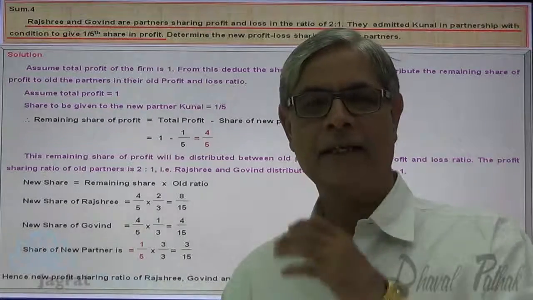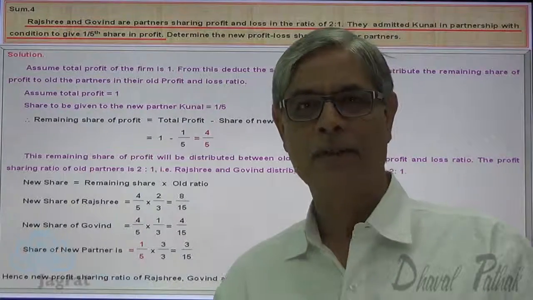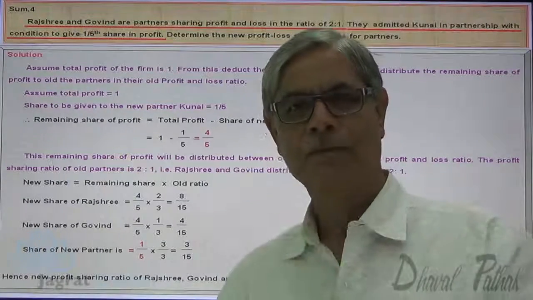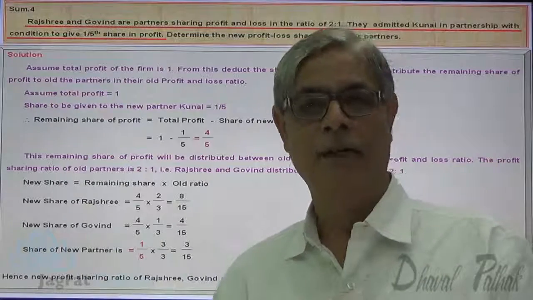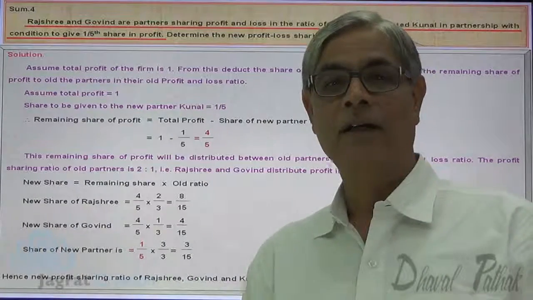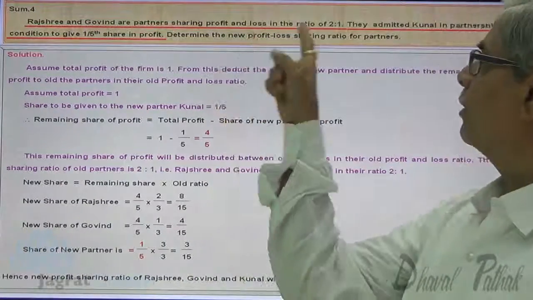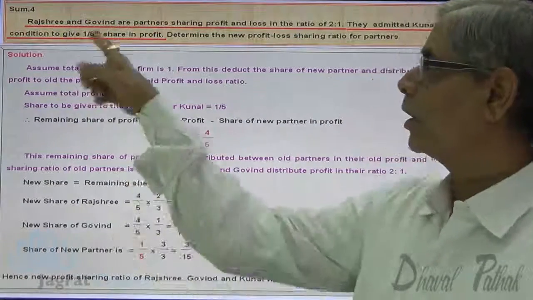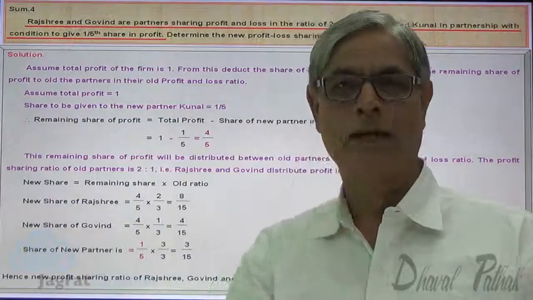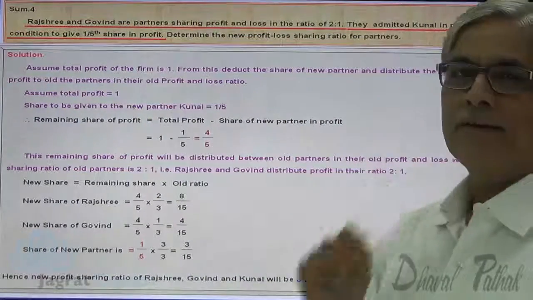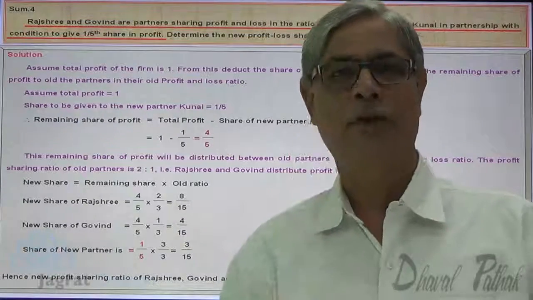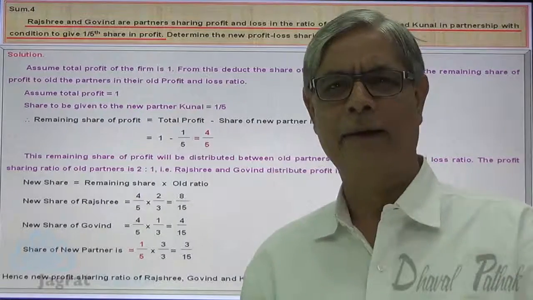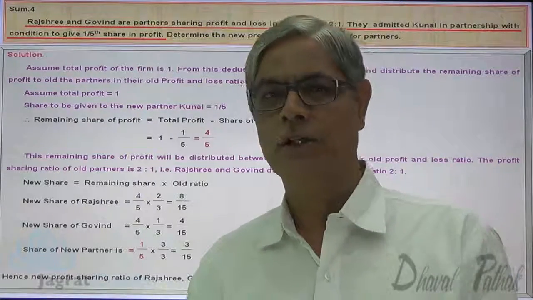Now once again I want to explain the same concept by assuming a profit other than 1, and I want to assume a very comfortable number. How can I work out the comfortable number? Old profit sharing ratio is 2:1, 2 plus 1 is 3. Share of new partner is 1/5, so the denominator is 5. 5 3s are 15. If you assume the profit to be 15, then you'll be quite comfortable with the calculation part. Just observe.